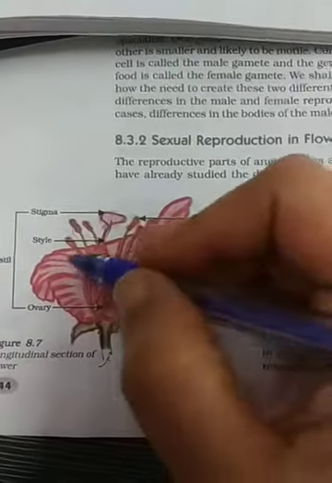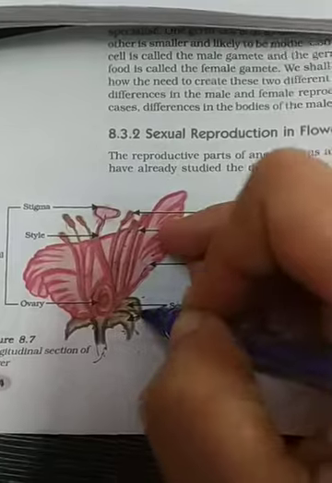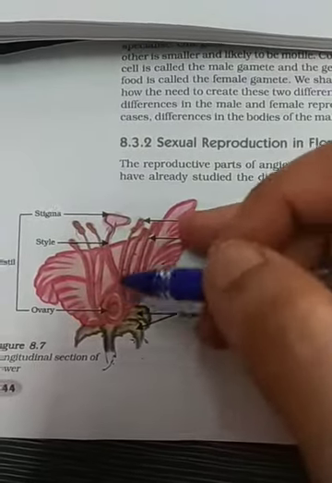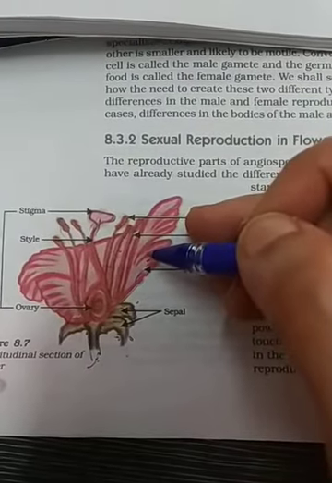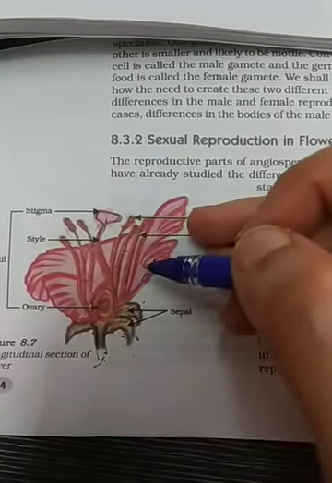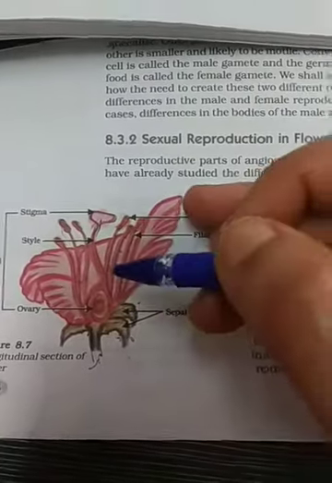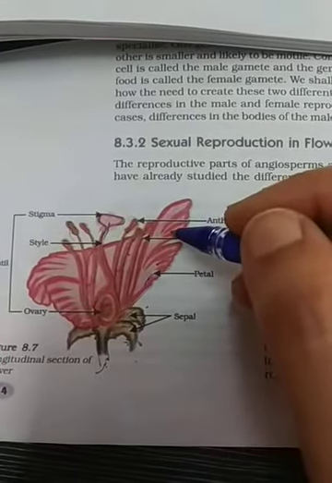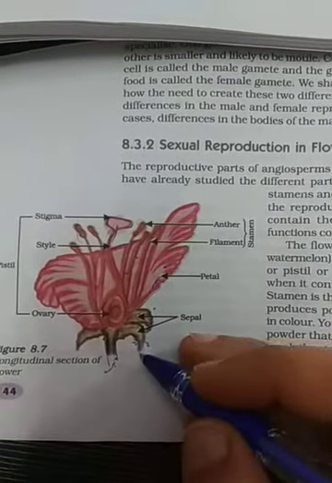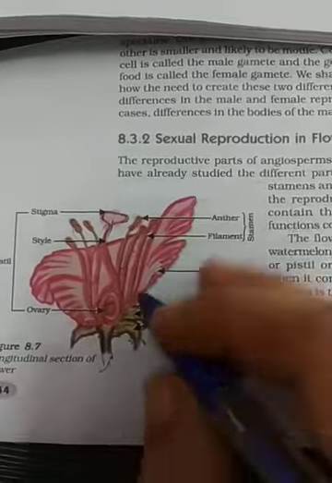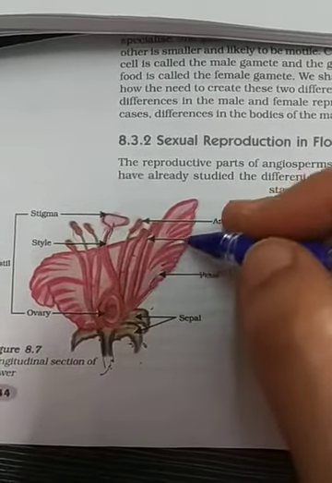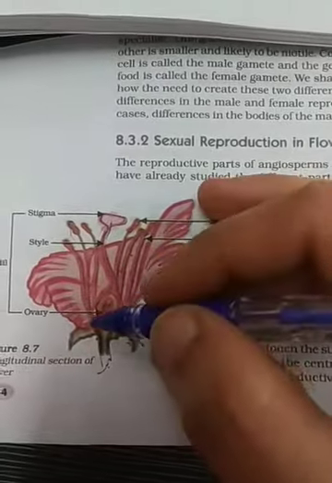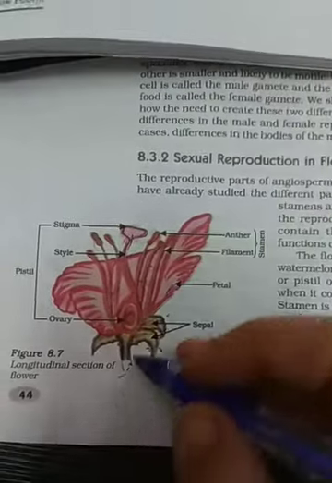Okay. Next, petals. The colorful part of a flower is called petals. Petals attract insects for pollination because of their beautiful color and fragrance. Okay, all the petals taken together are called corolla. And the biological name of sepals is calyx, and the petals are called corolla. Okay, next is stamen.